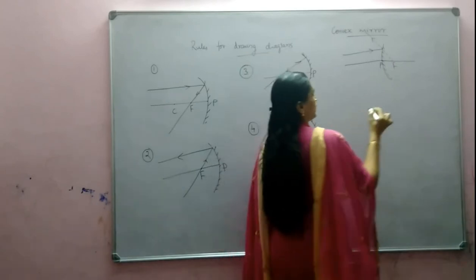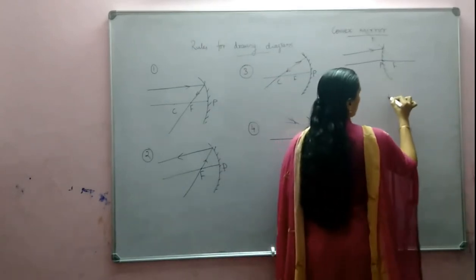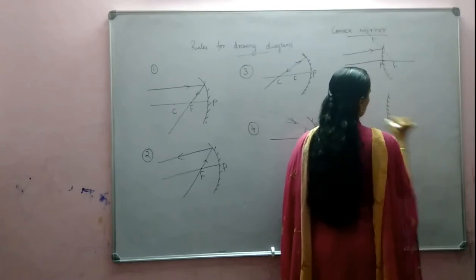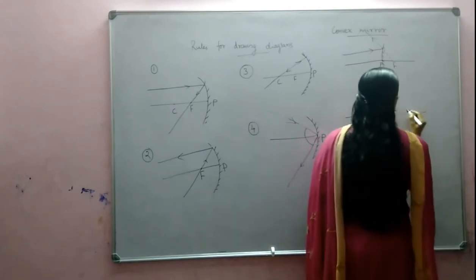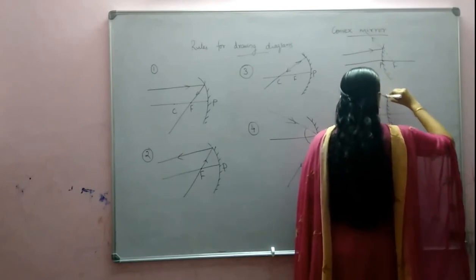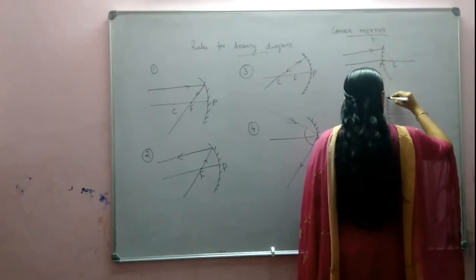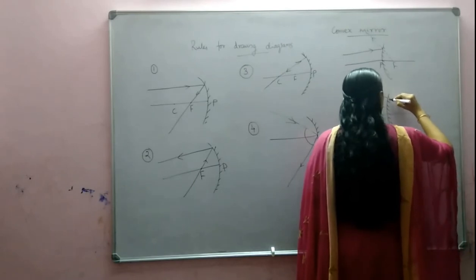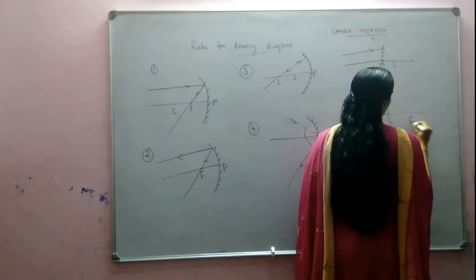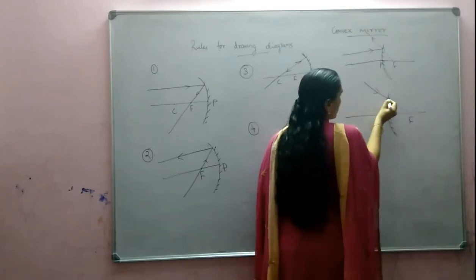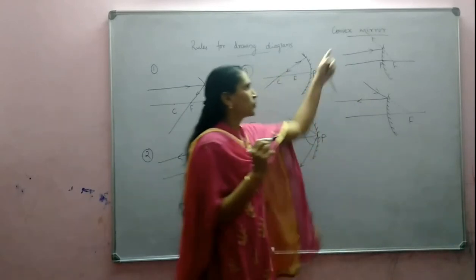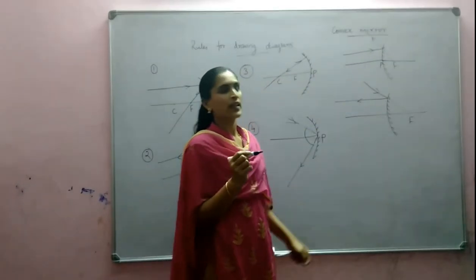And next one, just the opposite case of this: a ray appearing to enter through the focus, after reflection will become parallel to principal axis. Okay, just the opposite case of this.